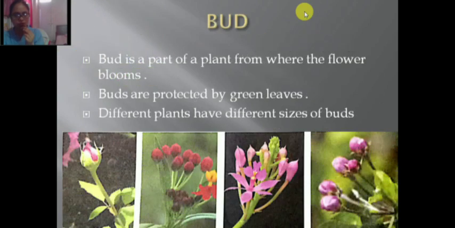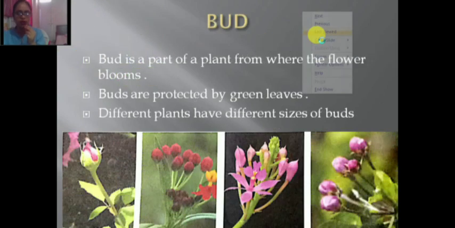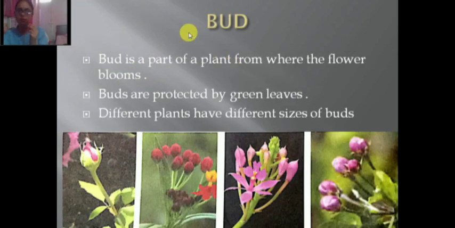Flowers are of different colors and shapes. Different flowers bloom in different seasons. This is the introduction about what we have learned about flowers, and this fact is well known to all of you. Now let's know about bud. This is also very important to learn.